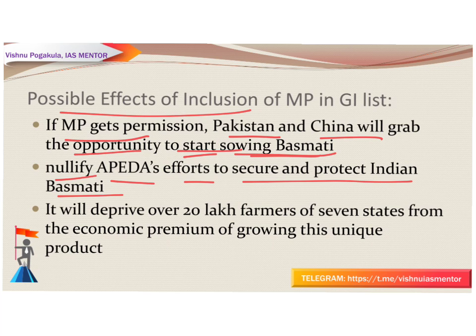The third one is that it will deprive over 20 lakh farmers of the 7 states of the economic premium of growing this unique product. Therefore, commercial considerations cannot be sacrificed for expanding the area of GI. So these are the possible effects. That's all about this topic.